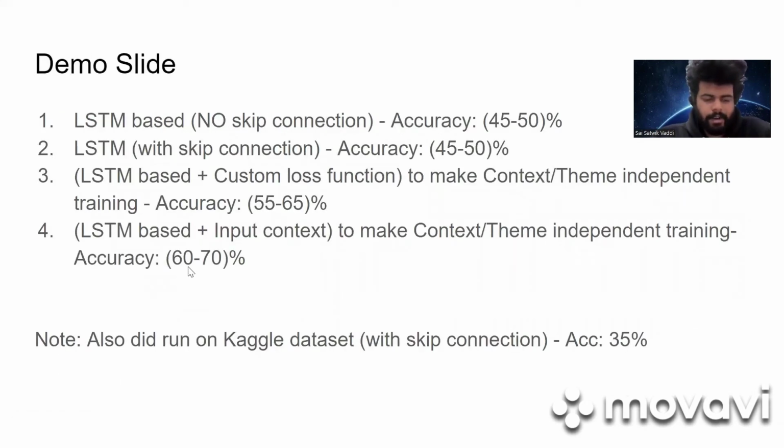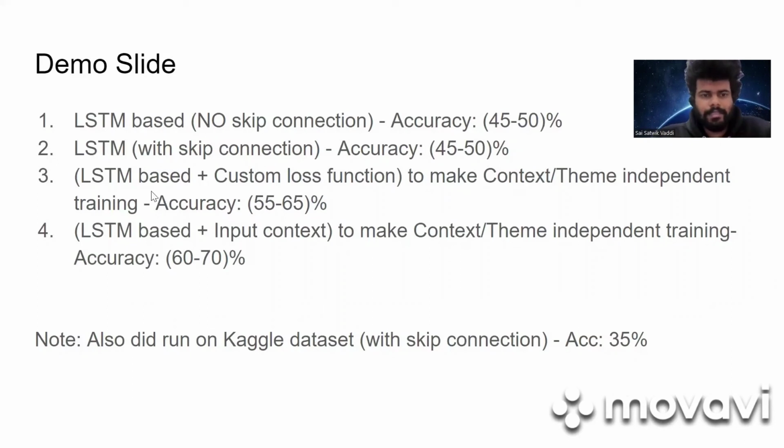Here's a demo for all of the 4 experiments performed on our customized label context dataset. First experiment, just a summary of what we have gone through. The first experiment is on LSTM based, no skip connection, and no input on the lines of context. We achieved an accuracy of around 45 to 50%. Second experiment is with LSTM with skip connections. Accuracy is 45 to 50%.